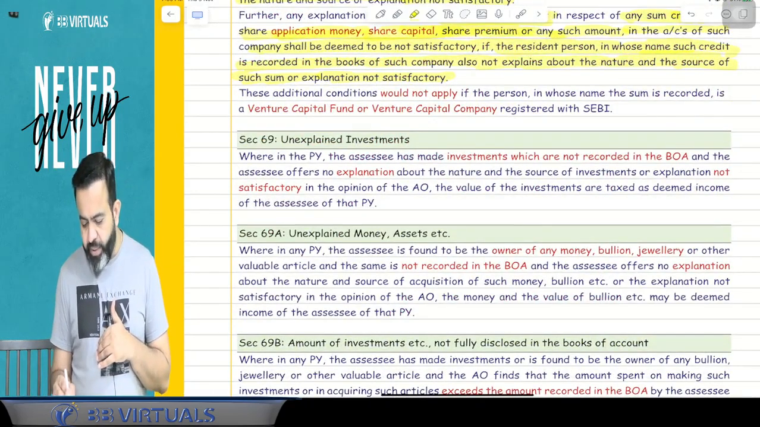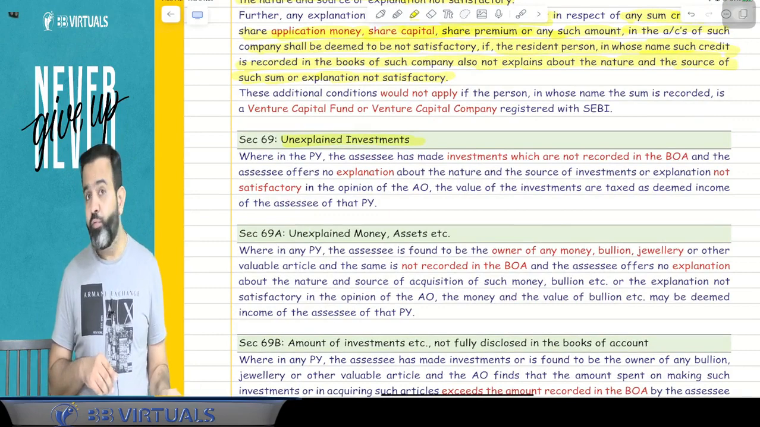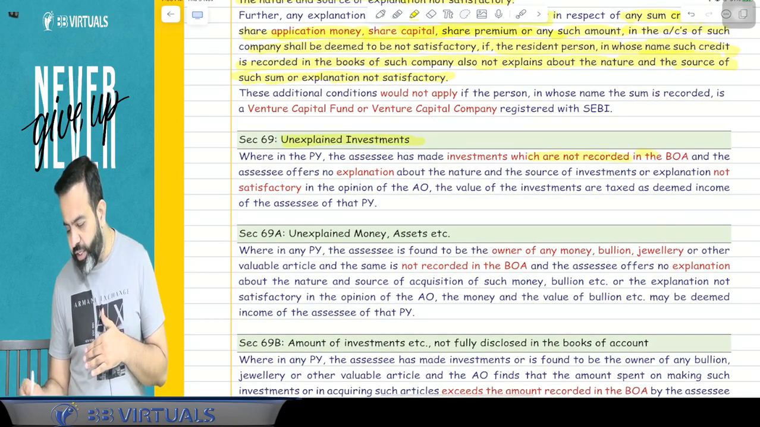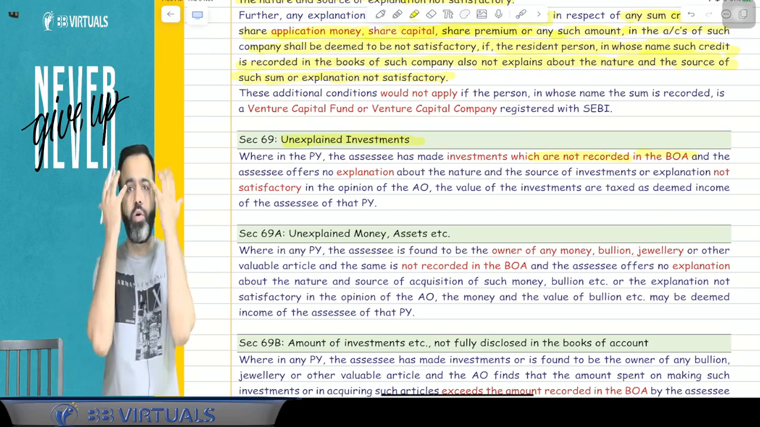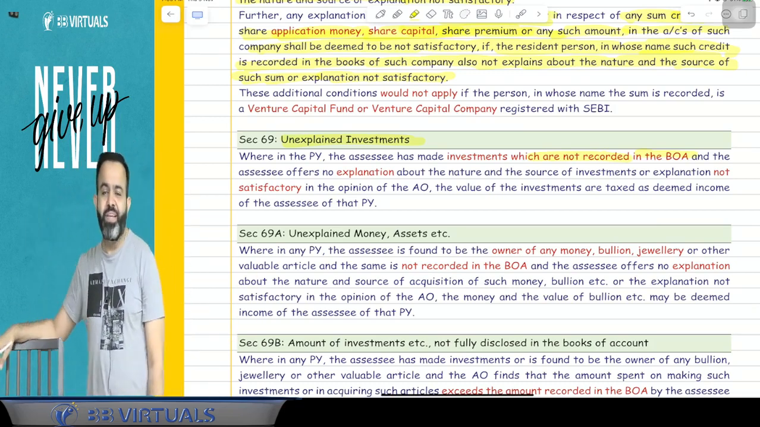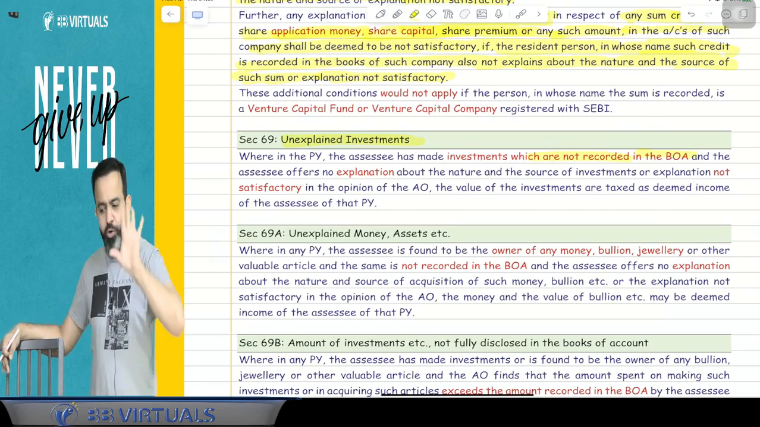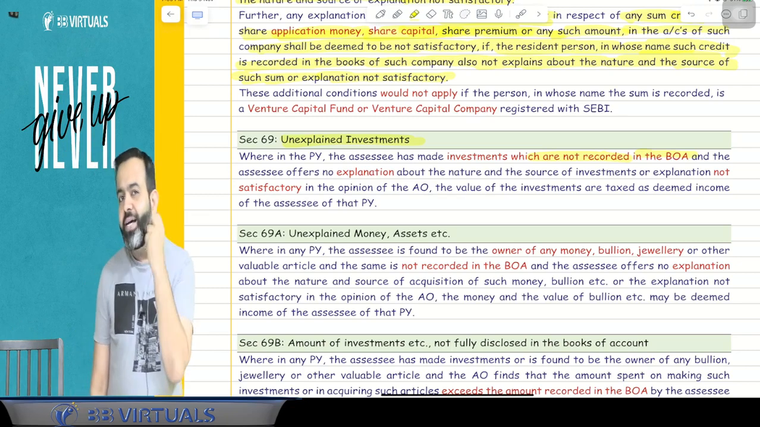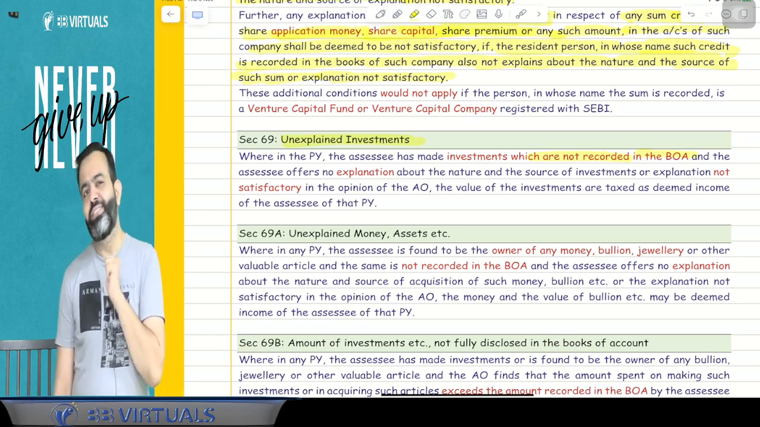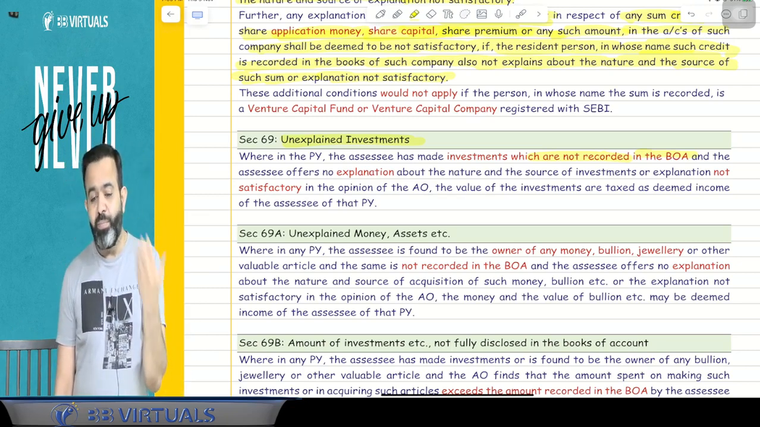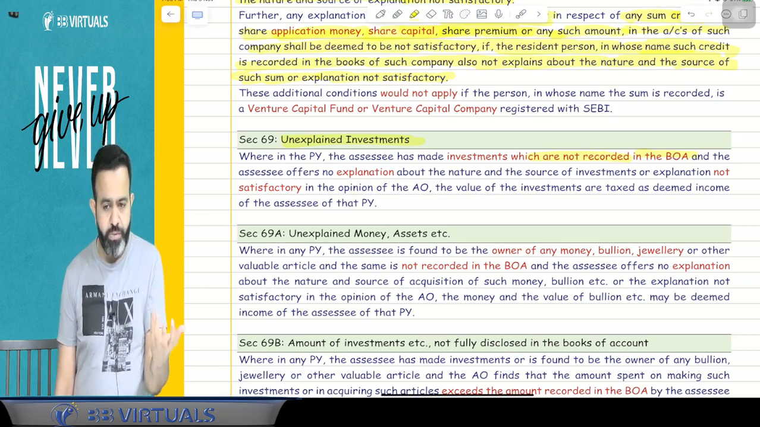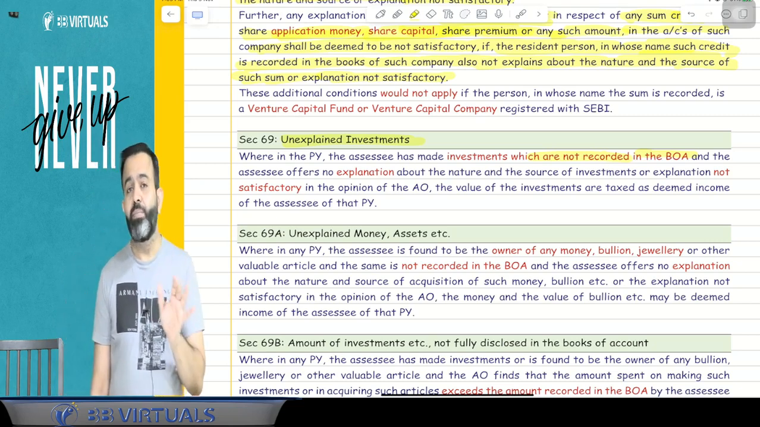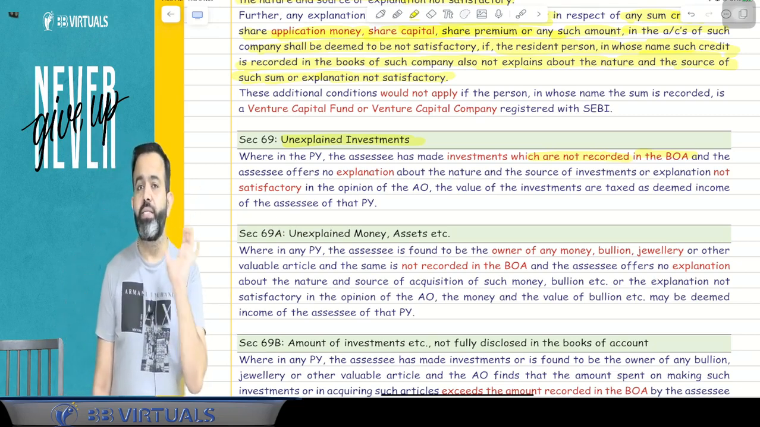Now guys, there is one section, 69. Section 69 deals with unexplained investment. Suppose you made some investment and that investment is not recorded in the books of accounts, and the department got to know that you made the investment. They will ask you where you got this money. If you are not able to explain the source, or your explanation is not satisfactory, then it will be treated as income, meaning whatever the investment value is will be treated as income.